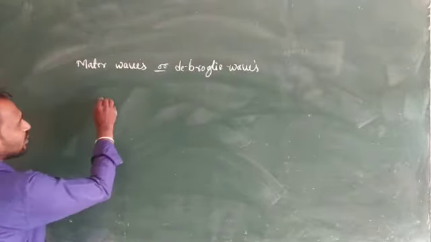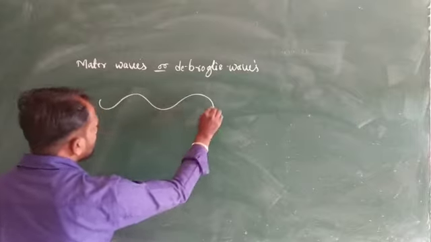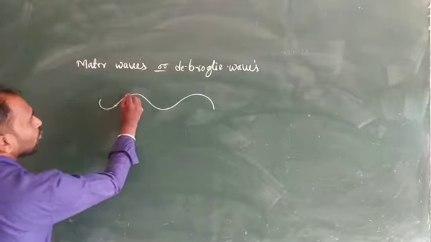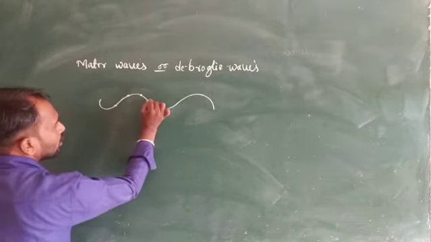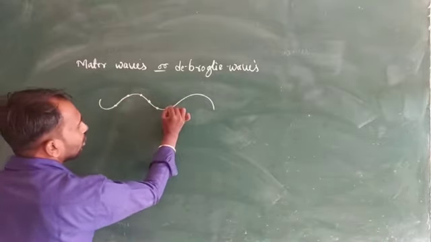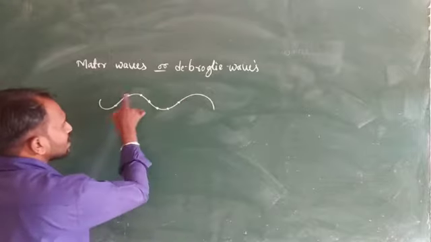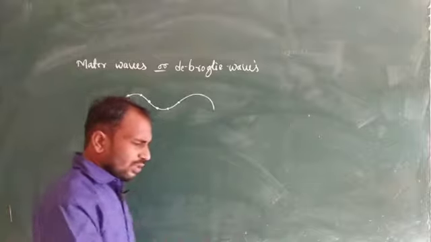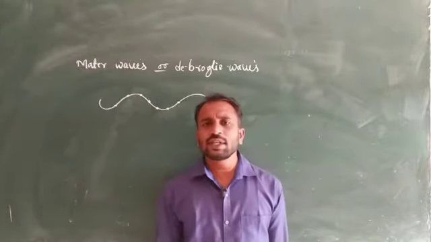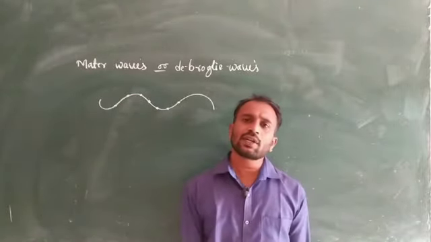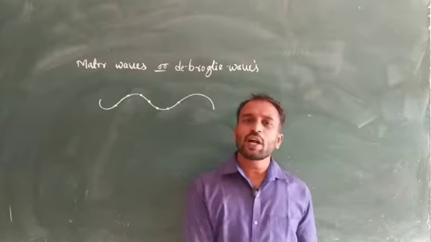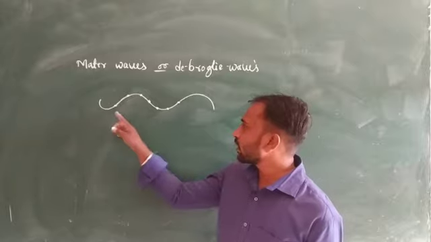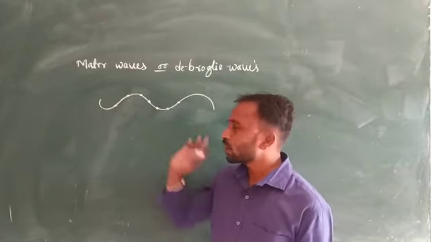For example, here this one is a wave. These waves are associated with moving materials, meaning particles. For example, the wave is associated with particles like an electron or other charged particles, or a photon.